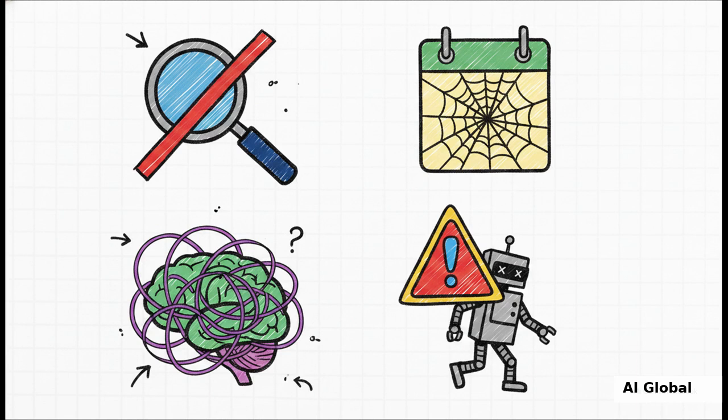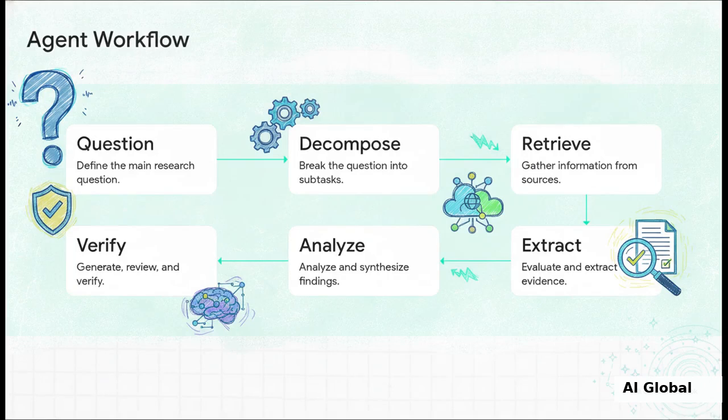So let's quickly recap this entire masterclass so you can really see the beauty of this orchestration. It starts with a highly specific question. The agent decomposes that into tasks. It retrieves data from all over the place. It evaluates and extracts the real evidence using ACCR. It analyzes the nuance. It generates a structured draft. That secondary quality control agent reviews it. And finally, you verify the output. You aren't just chatting with an AI anymore. You are literally managing a research team.